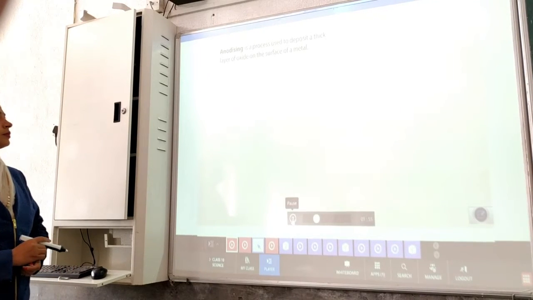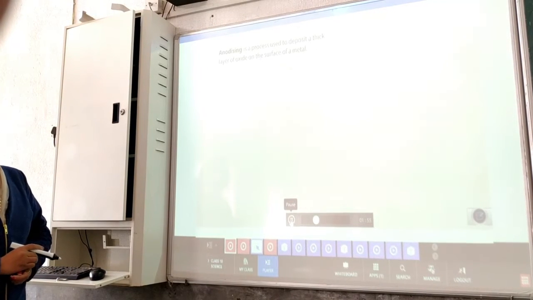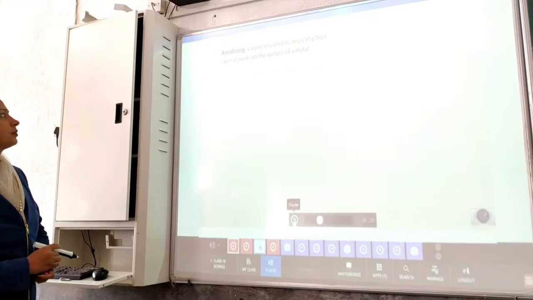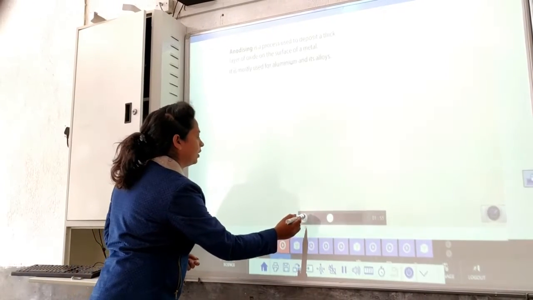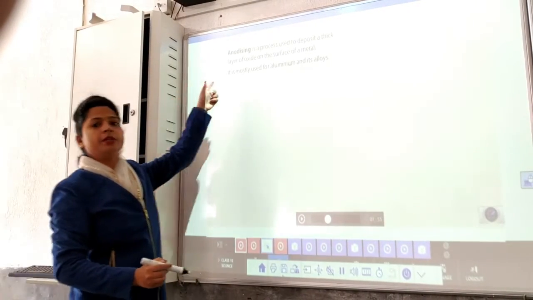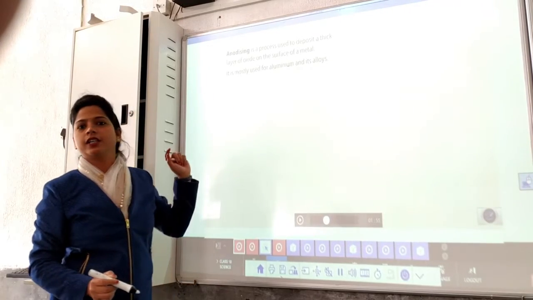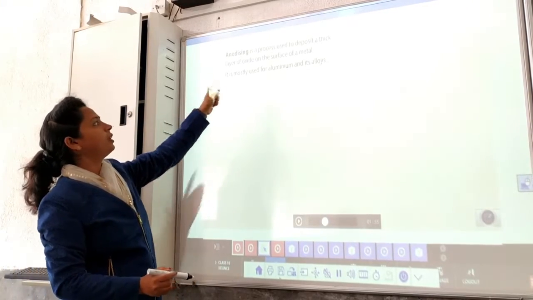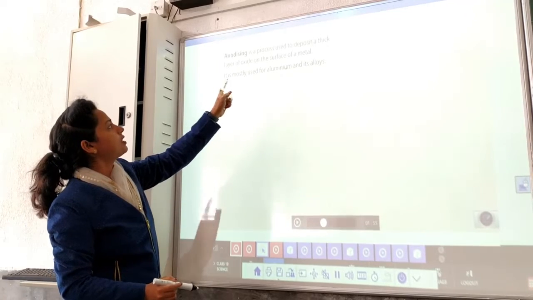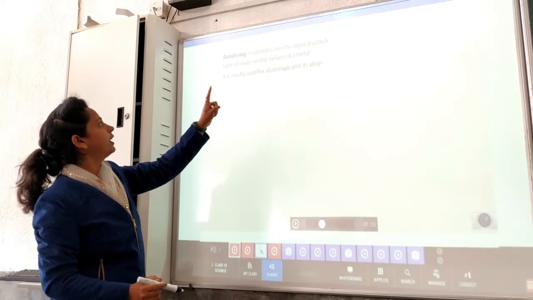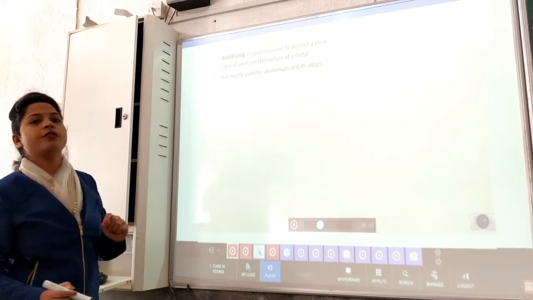Anodizing is a simple process used to deposit a thick layer of oxide on the surface of a metal. Now see here, one more term comes here, that is anodizing. Now what do we mean by the term anodizing? It is a process used to deposit a thick layer of oxide on the surface of metal.